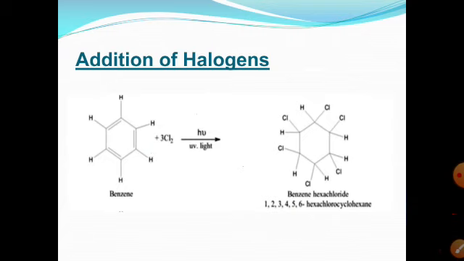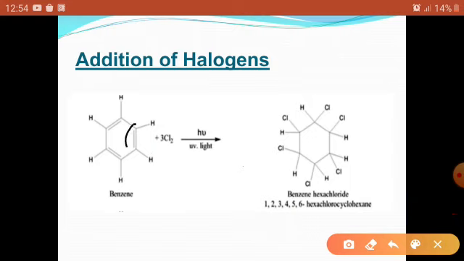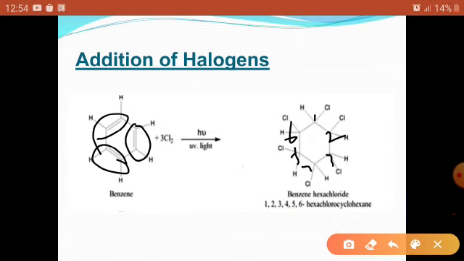So if chlorine is added, 3 chlorine molecules are required, against the 3 double bonds. One chlorine molecule is added into the 1,2 double bond, another molecule is added into the next double bond, and the third molecule is added into the third bond. So chlorine is added at positions 1, 2, another at 3, 4, and similarly the other 2 chlorines are present at the 5 and 6 positions. So its name is 1, 2, 3, 4, 5, 6 hexachlorocyclohexane.